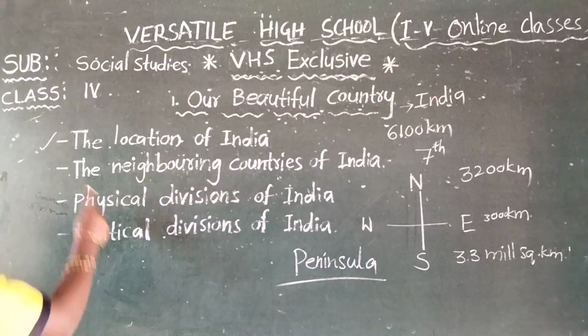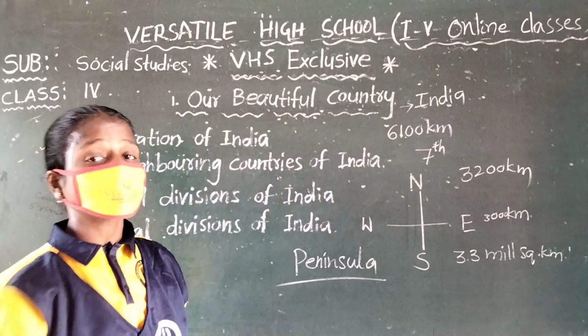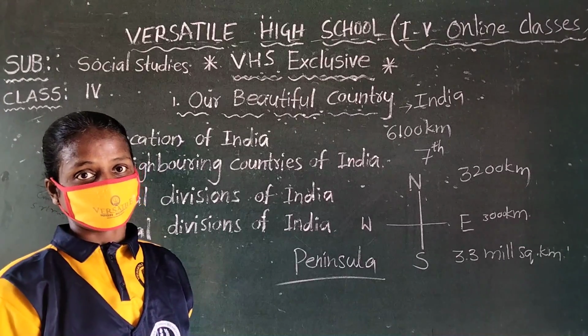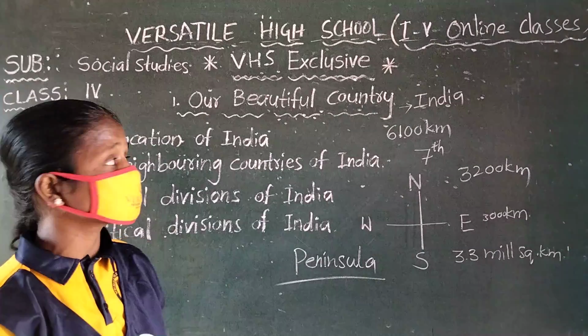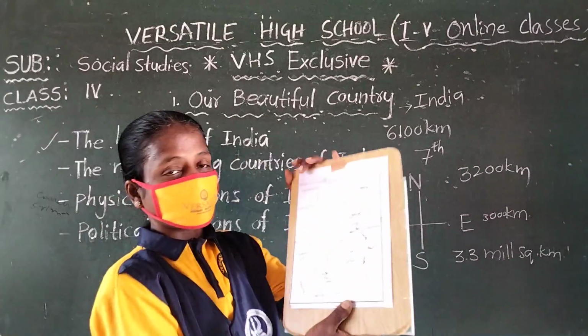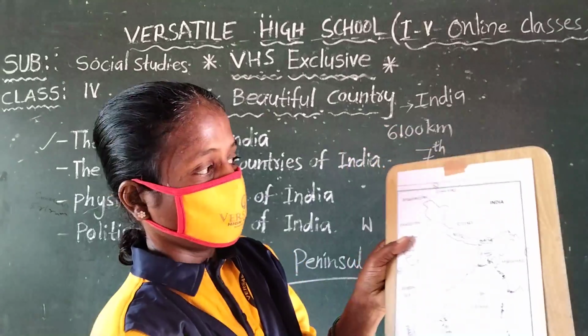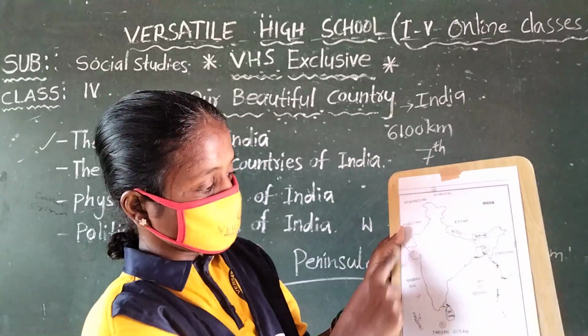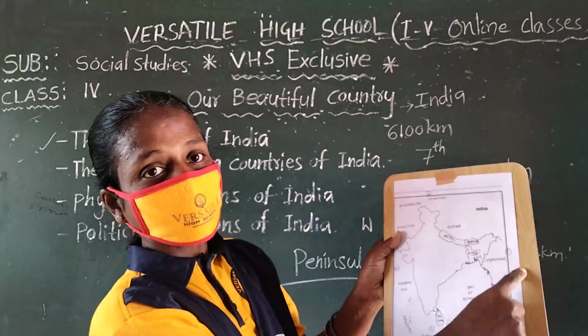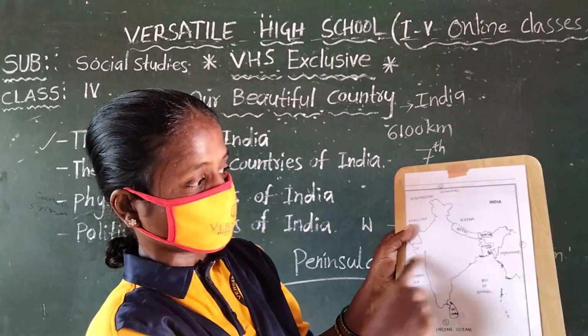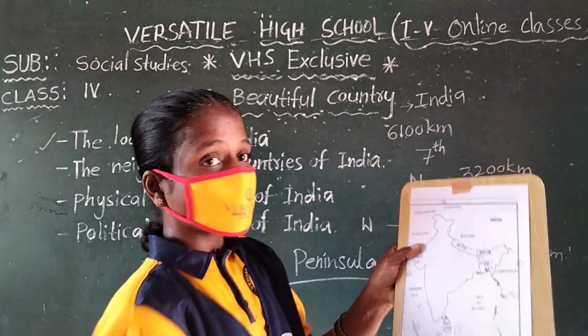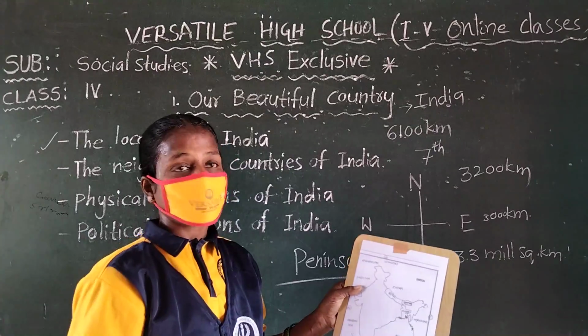See this, the neighboring countries of India. What are the neighboring countries of our India? Neighboring countries means, see, this is our India. There are 4 directions: north, west, south, east. North is opposite south, west is opposite east.